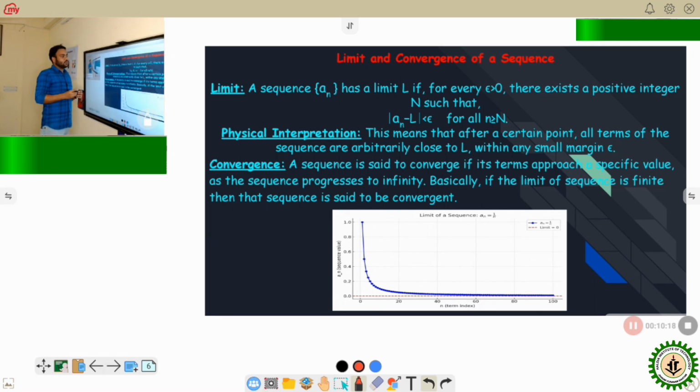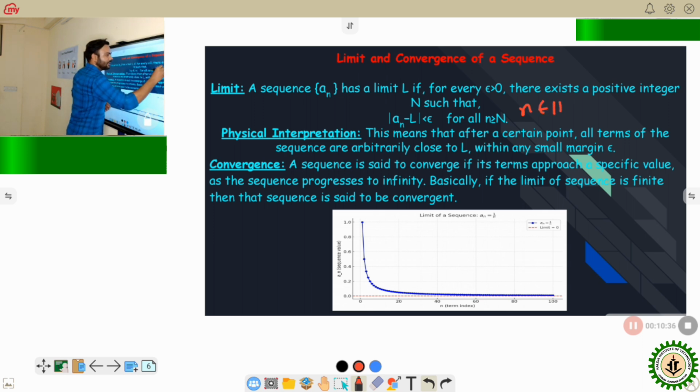So a sequence a_n is said to tend to a limit L if for every epsilon greater than 0 there exists a positive integer N such that mod of a_n minus L is less than epsilon for all n greater than or equal to N. Here n is a natural number.